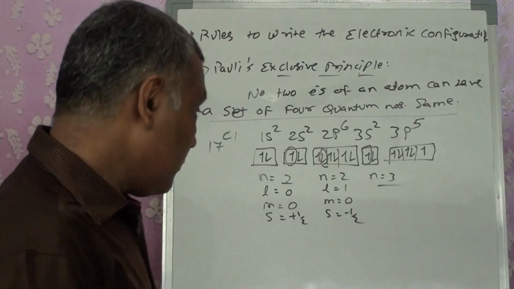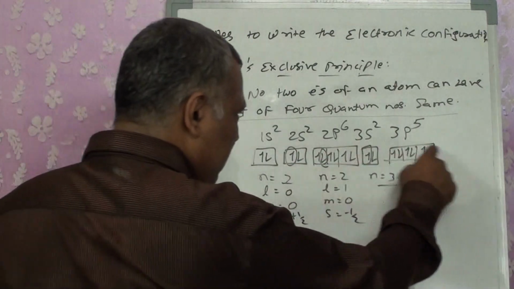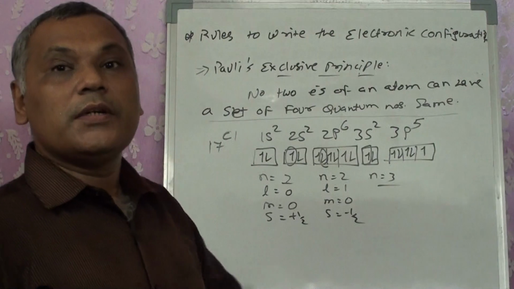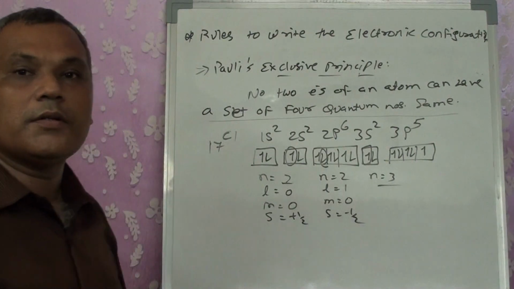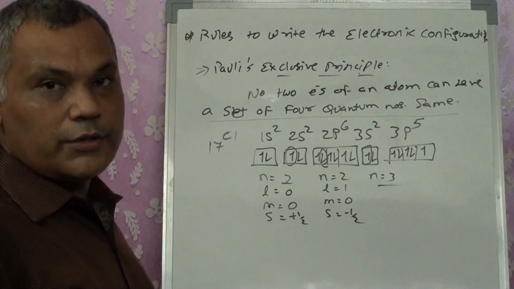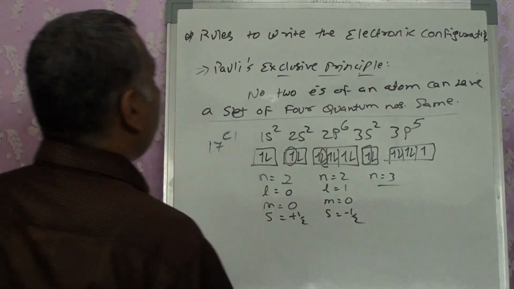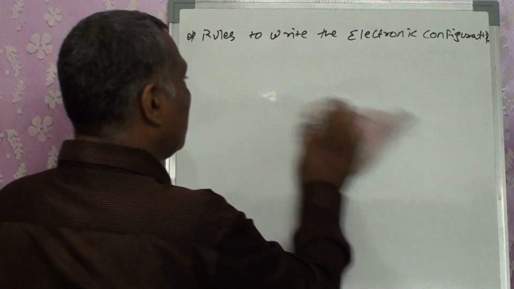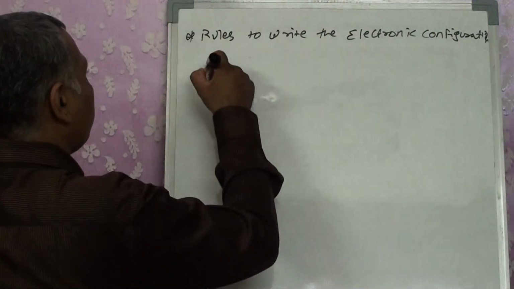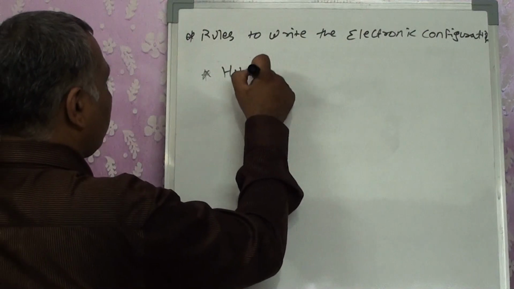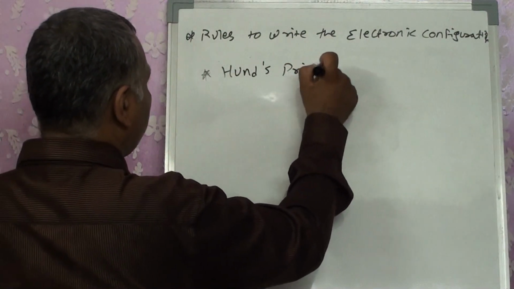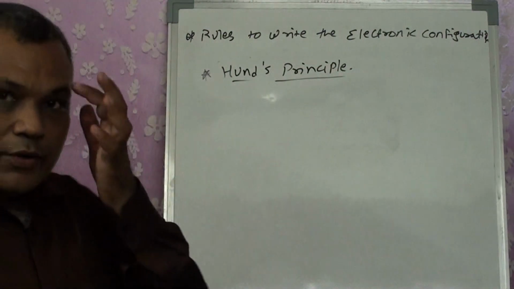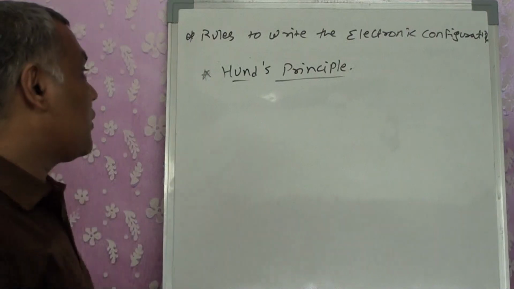Okay. But at the same time, while I was writing this electronic configuration, when you are having the same energy sequence, in which orbital does the electron first of all enter, or how do we write this configuration? For that case, a third principle was given out, which was termed Hund's principle. What was this principle?